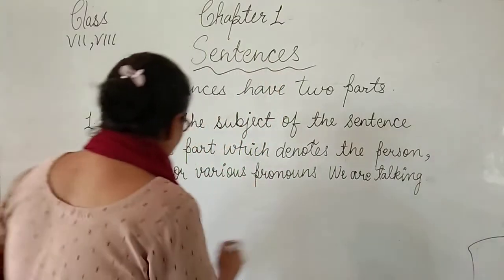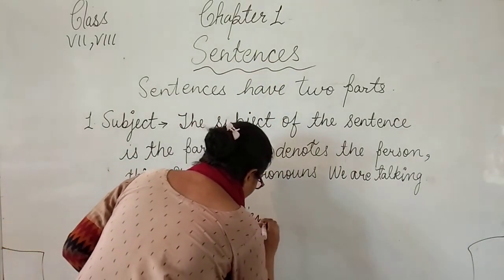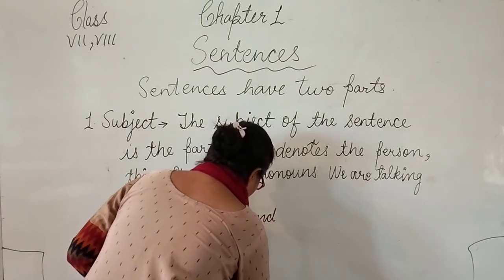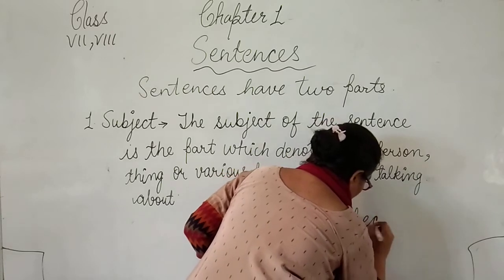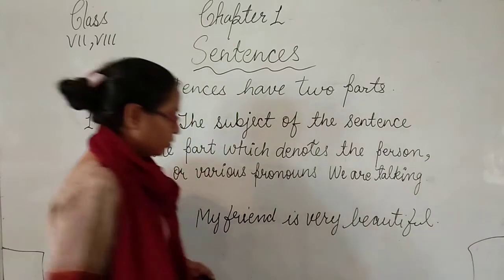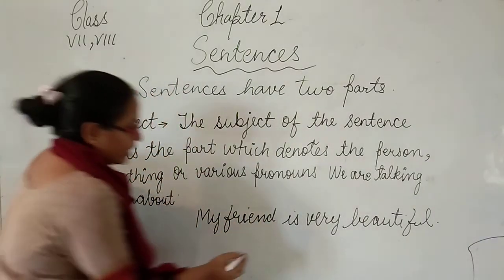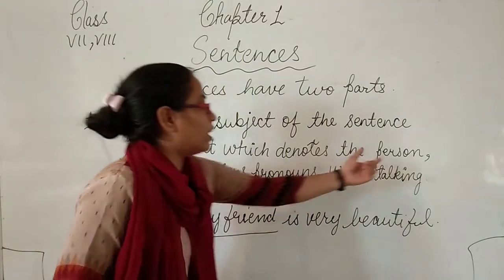Let me clear. "My friend is very beautiful." We can say "my friend" is the subject because it denotes the person.